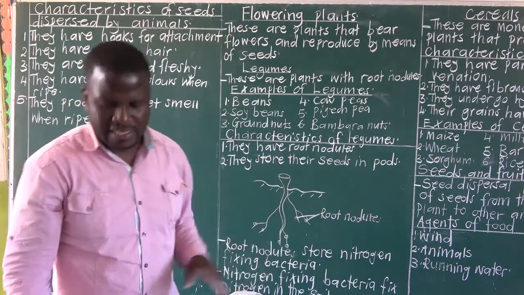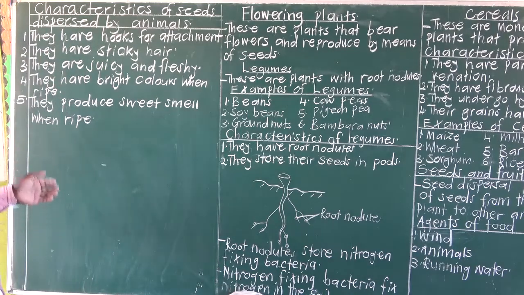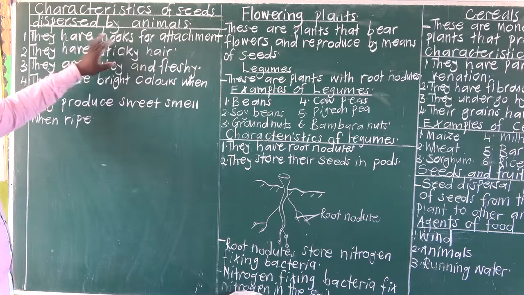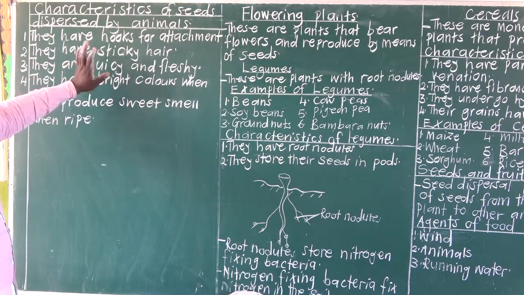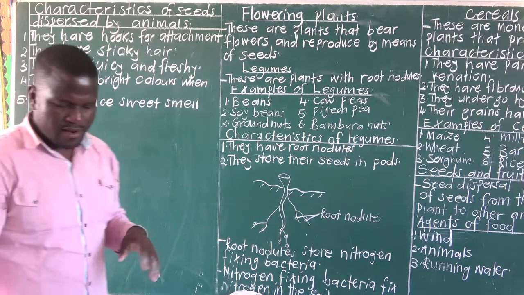So we looked at characteristics of seeds that are dispersed by animals. Remember, an animal is an agent of seed dispersal. They have hooks for attachment, they have sticky hair, they are juicy and fleshy, they have bright colors when ripe, they produce sweet smell when ripe.